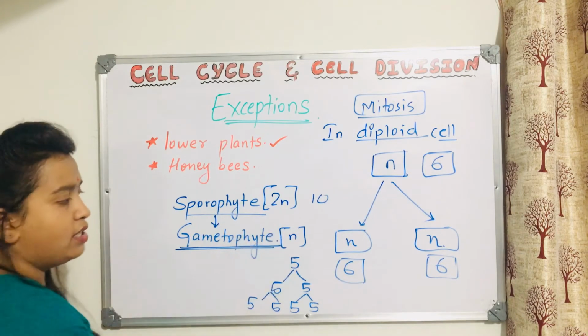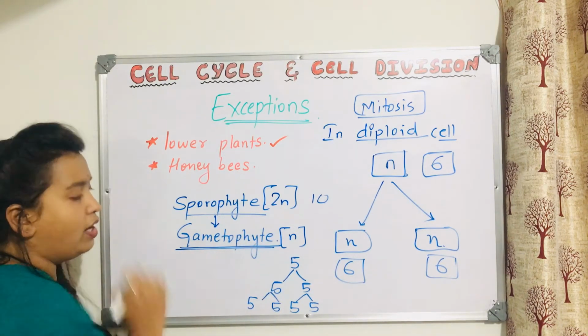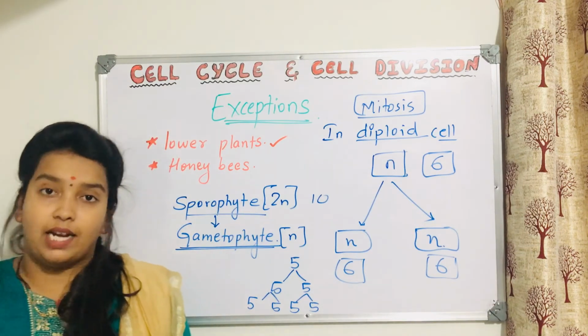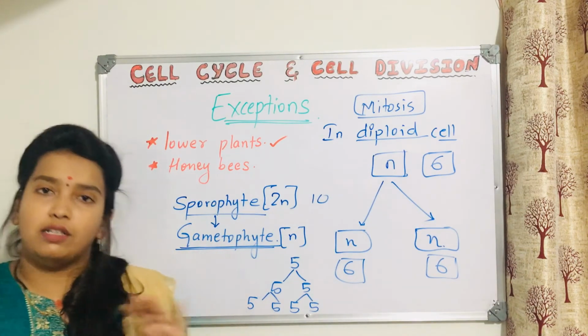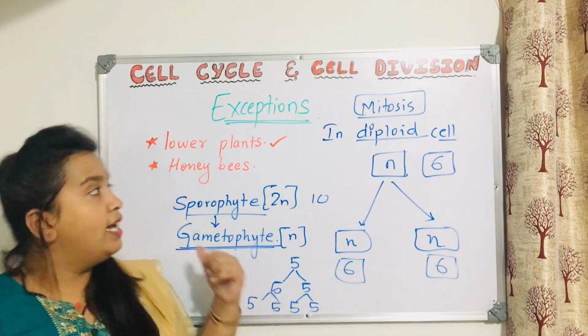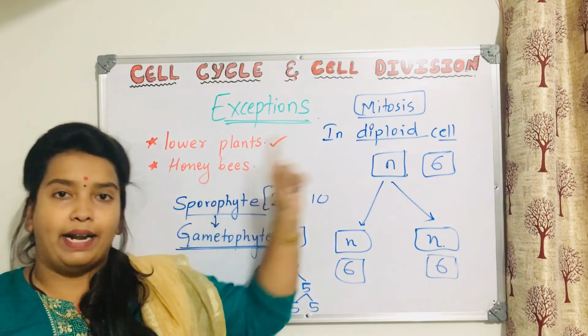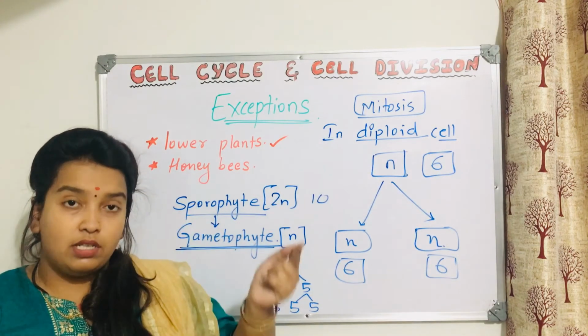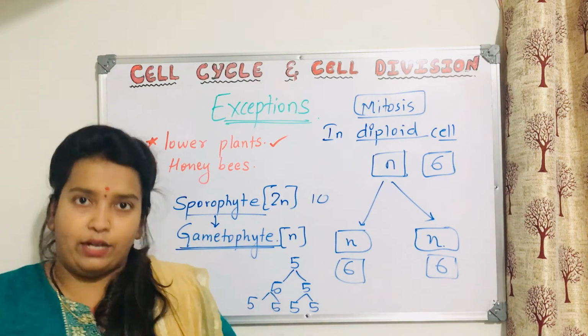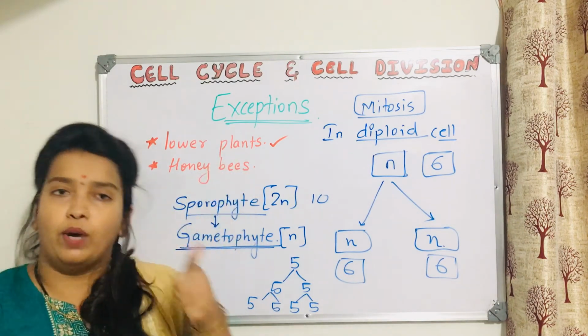It undergoes mitosis and it forms a structure called gametophyte. Now where you will study this in detail, that is the thing, right? Even if you have not understood this, don't worry. Still, what you need to remember here is the exception for mitosis. Haploid cells also can undergo mitosis in case of lower plants.